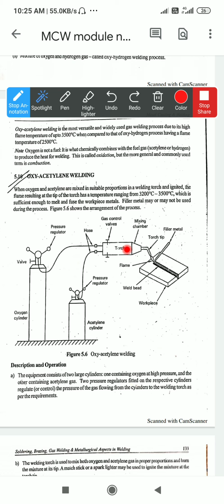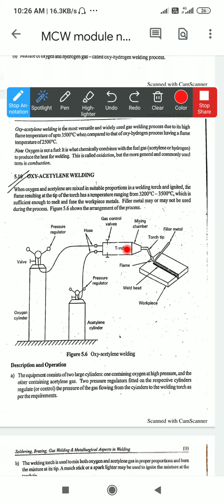In the torch also the gas valves are there, and both the valves are controlled for getting a stable flame or a higher flame. So you have seen in your home the cooking gas, the LPG liquid petroleum gas cylinder, and the burner. For that burner a regulator button is given with steps like 1, 2, 3, 4, 5. What are those? Those are nothing but the valve.